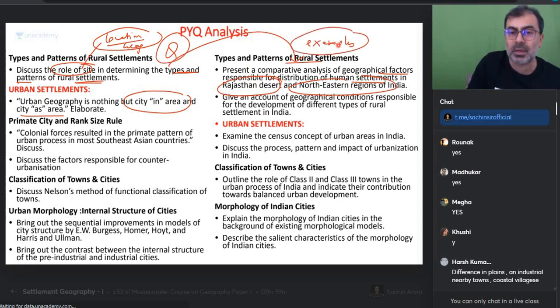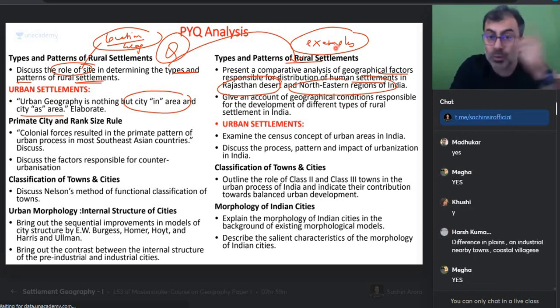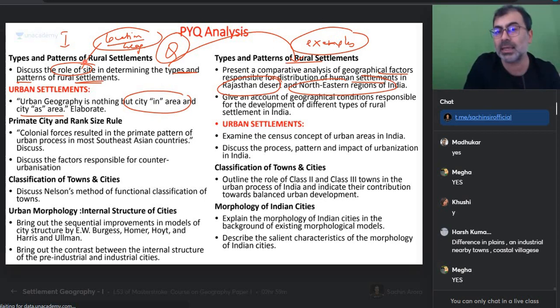UPSC itself has solved a question for us or not? P by Q. Give us the answer also. True or not? Only thing is that is for paper 1. So paper 1 I have to go international example and here I have to give national example. So how will we get international?